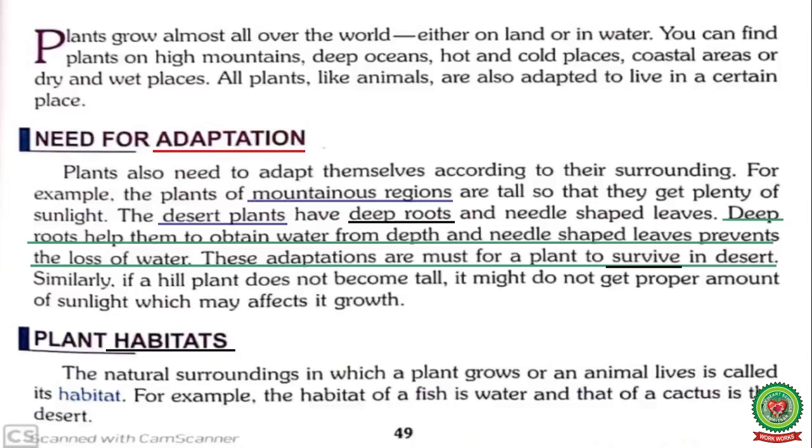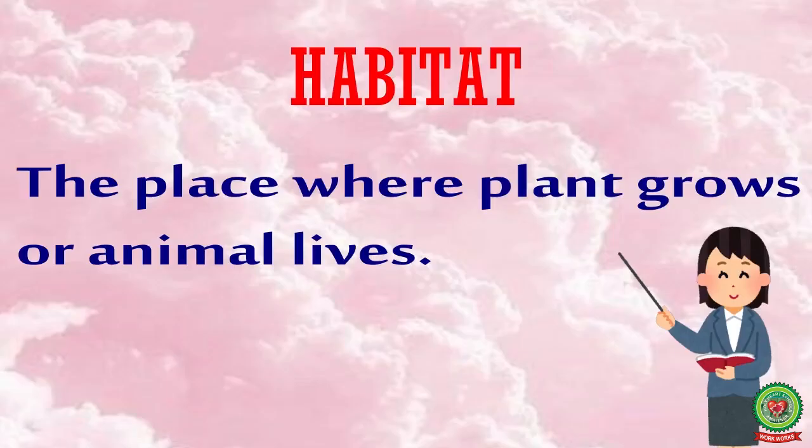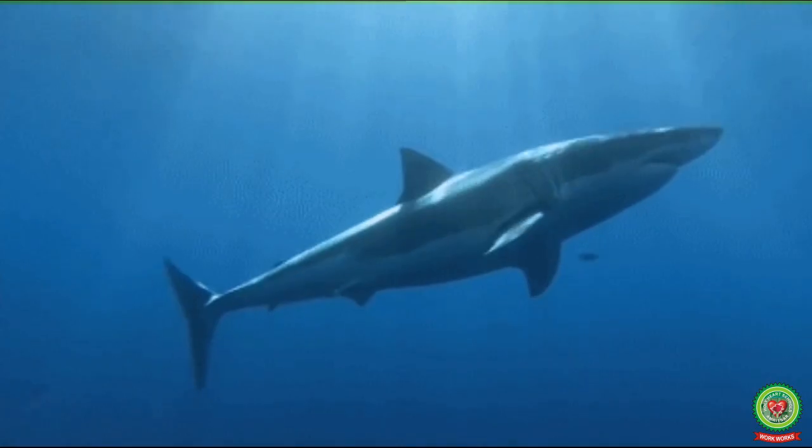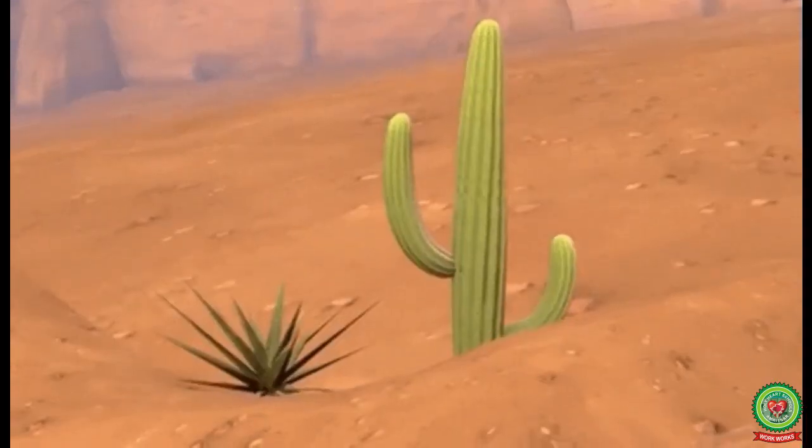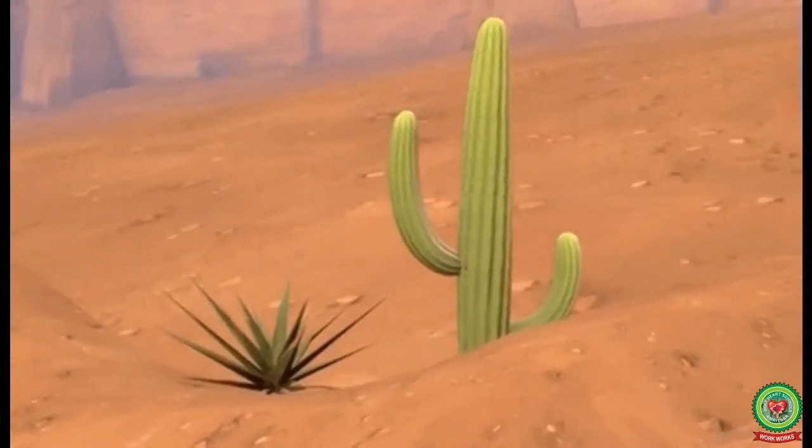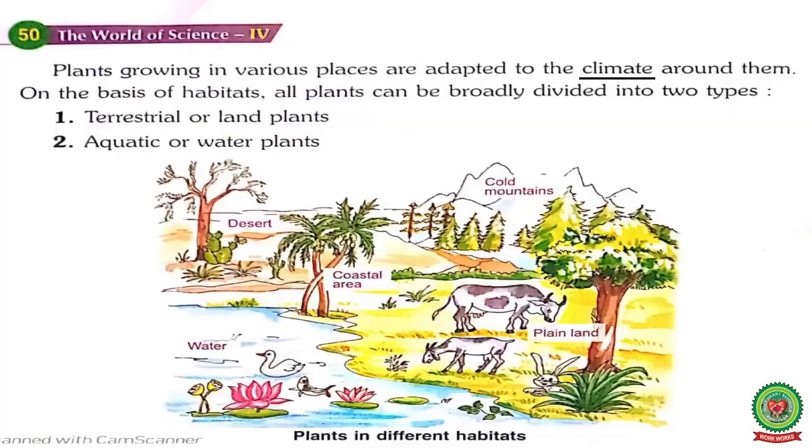The next topic is plant habitats. Underline the word habitat and write down the definition of habitat: the place where a plant grows or an animal lives. For example, the habitat of fish is water and that of cactus is desert. Now come to page number 50.